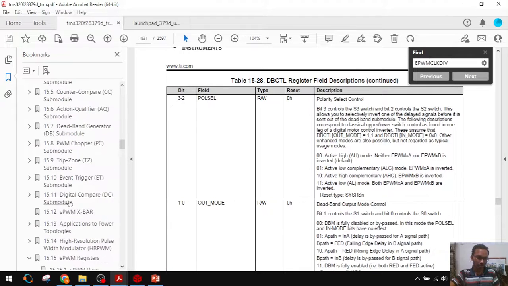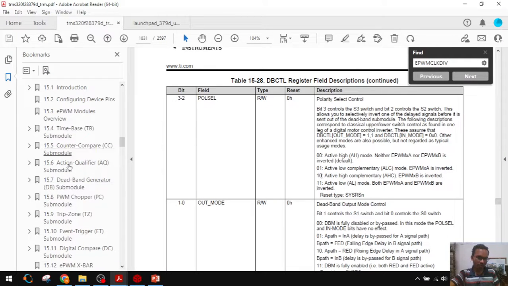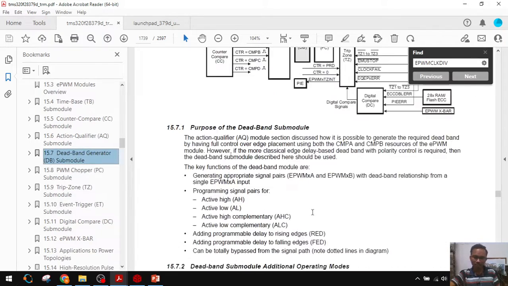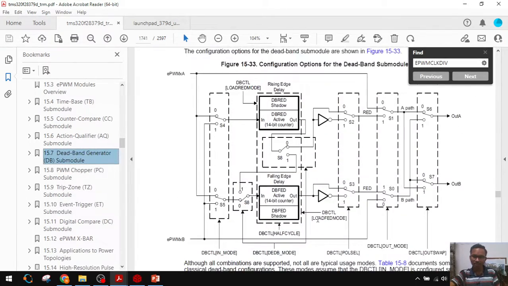We have to go to the time base counter. Where is deadband? Here, bit 0 is S0, bit 1 is S1, bit 2 is S2, bit 3 is S3. Bit 0 default is 1, that one we should not disturb. Bit 1 we have to change to 1, that means 1 1.